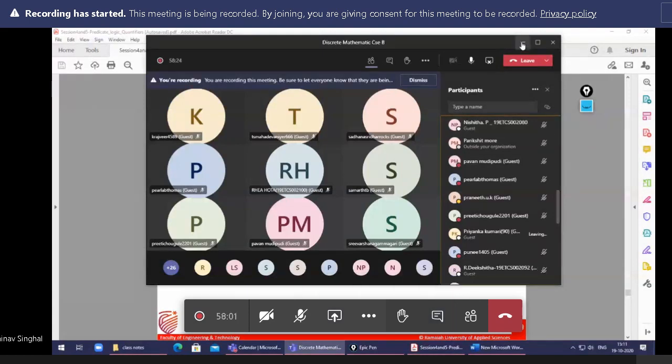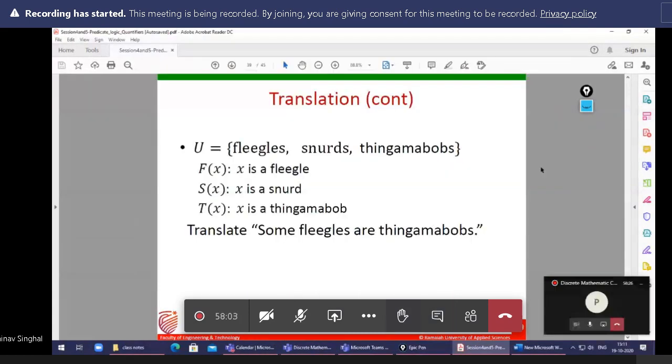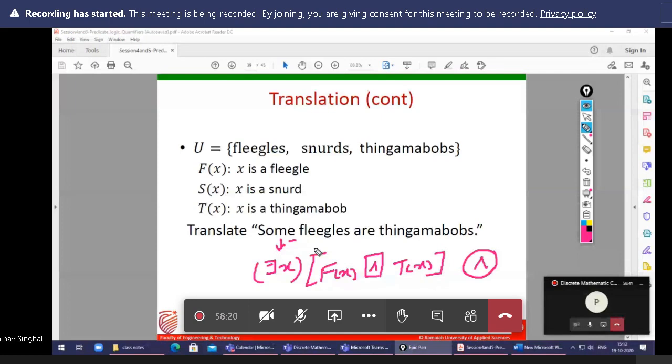Pawan, according to you, is conjunction right or wrong? Right, sir. Explanation? There exists x, f of x and t of x.